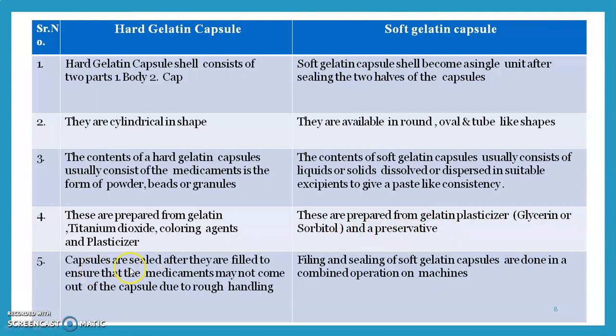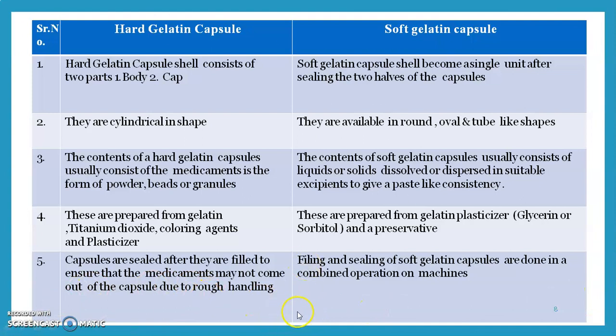Then hard gelatin capsules are sealed after they are filled to ensure that the medicament does not come out of the capsule due to rough handling. Hard gelatin capsule consists of a cap and body. Drug is filled into the cap and body, and then it is sealed for easy handling.